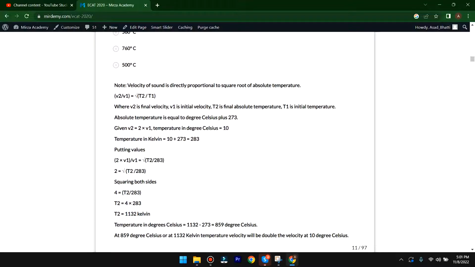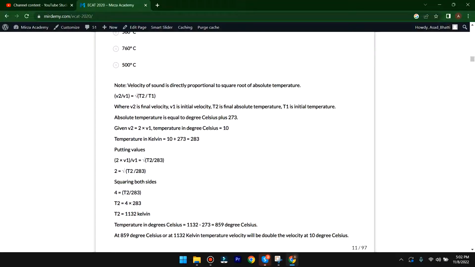Given V2 is equal to 2 multiplied by V1, the temperature in degree Celsius is 10. So the temperature in Kelvin is 10 plus 273, which is 283. Putting values and squaring on both sides, we get T2 is equal to 1132 Kelvin. So the temperature is 1132 minus 273, which is equal to 859 degrees. So at 859 degree Celsius, or at 1132 Kelvin, the velocity will be double the velocity at 10 degree Celsius.